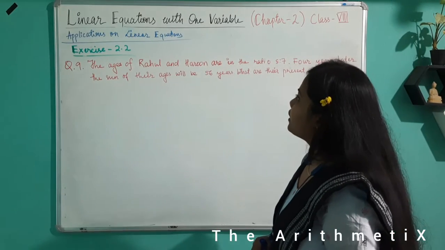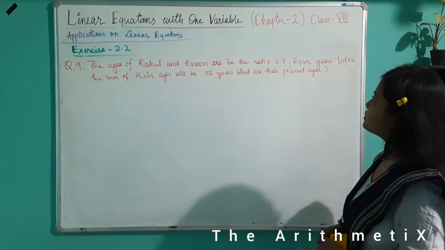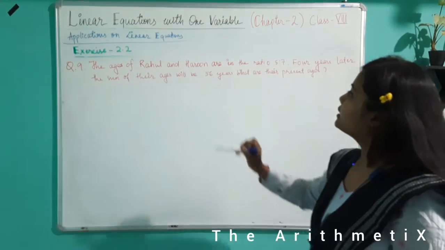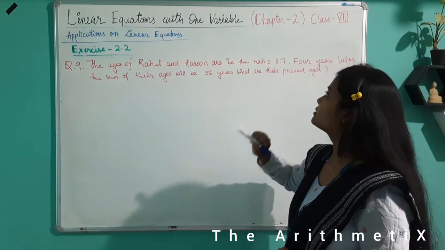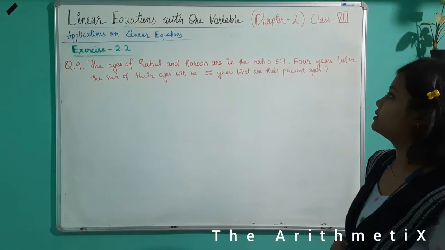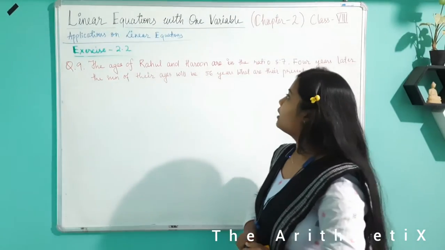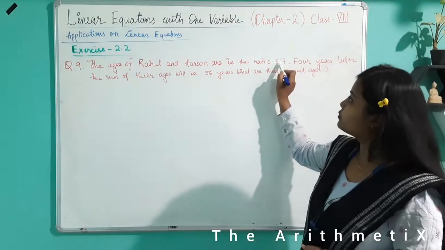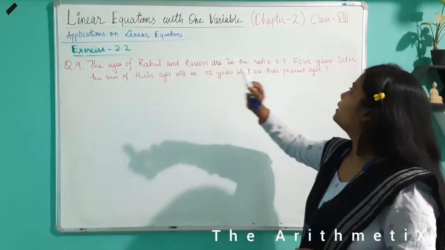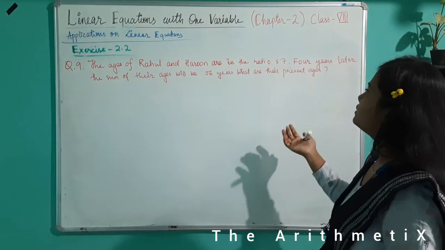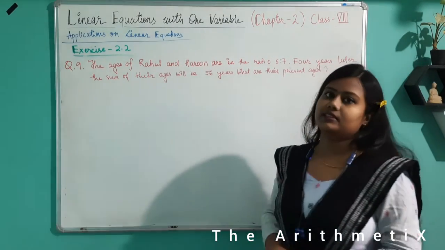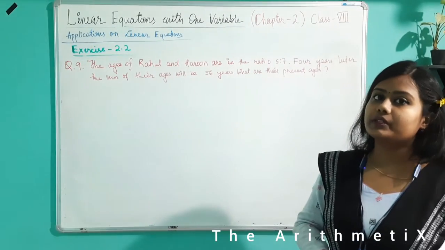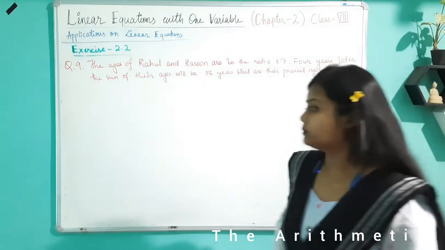The ages of Rahul and Harun are in the ratio 5:7. 4 years later, the sum of their ages will be 56 years. What are their present ages? So see, we are given two conditions. One is the ratio of the ages of two students, and after 4 years, the sum of their ages. With these two conditions, we will be framing the equation and then we'll be solving it.